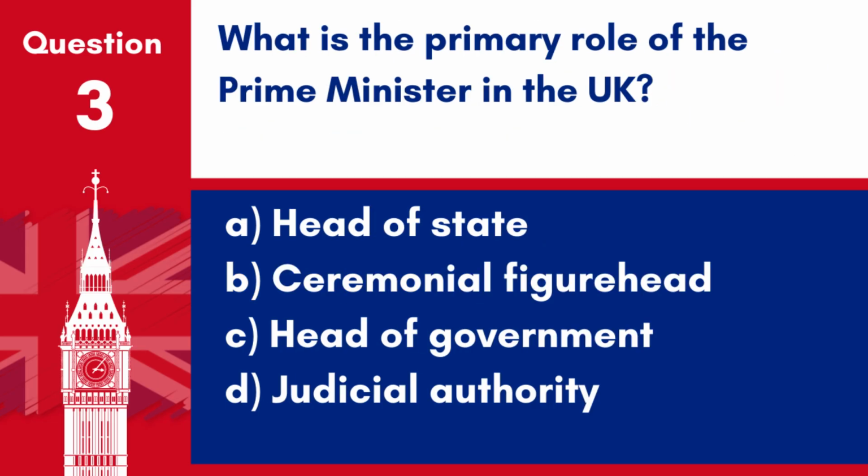Question 3. What is the primary role of the Prime Minister in the UK? A. Head of State. B. Ceremonial figurehead. C. Head of Government. D. Judicial authority. Answer: C. Head of Government. The Prime Minister is the head of government in the UK, responsible for overseeing the operation of the government and the execution of public policy.